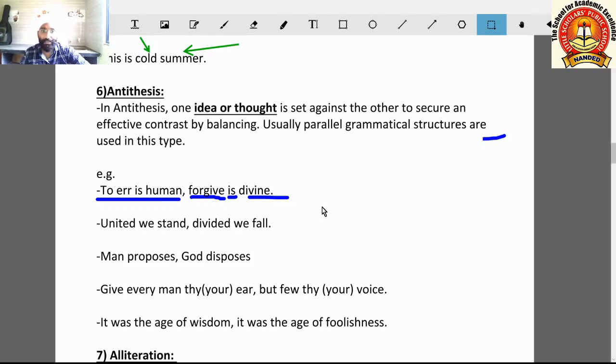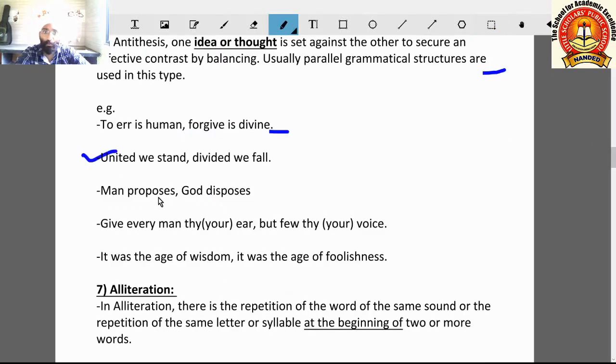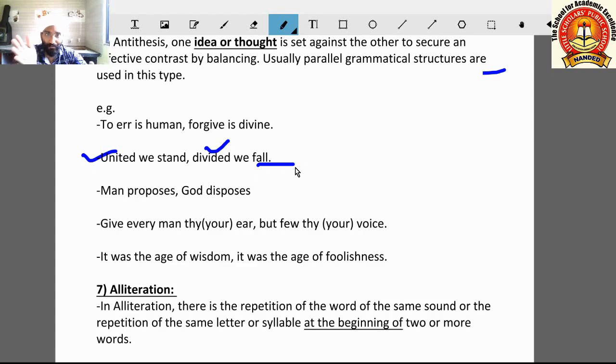Come to the next example. United we stand, divided we fall. We should come together, and if we come together we can stand, meaning we can survive. And divided we fall, what does fall mean? Indirectly, it is death, we will die. So if we divide ourselves, we will suffer, we will die. That is what the poet wants to tell.